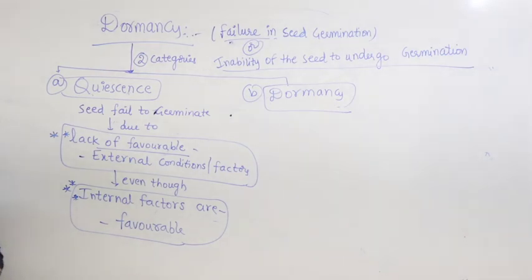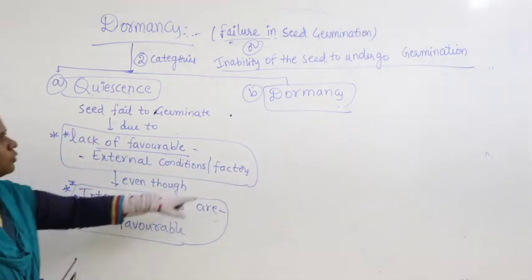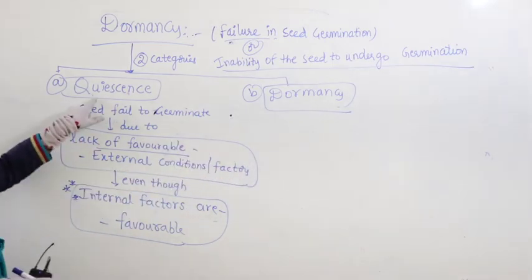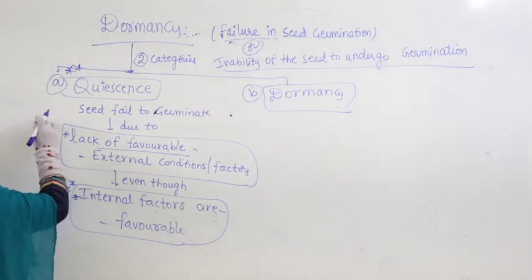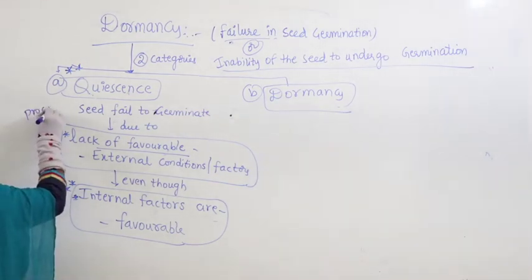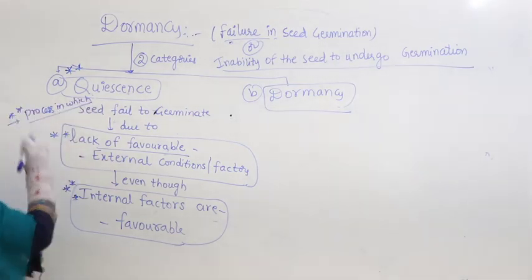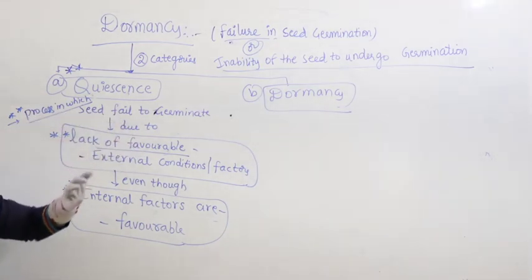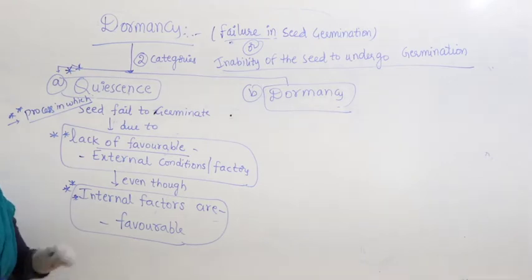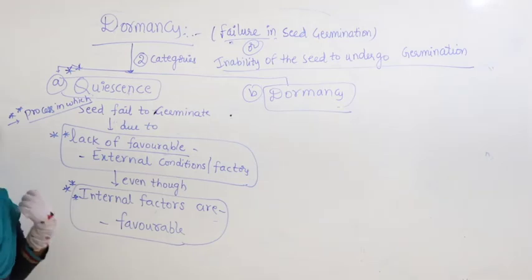What exactly is the meaning of this? What are internal factors? We will come to know in the dormancy. But what is quiescence here? Quiescence is a process in which seed fails to germinate, seed is unable to germinate. Why? Due to lack of favorable external conditions, due to lack of external factors.